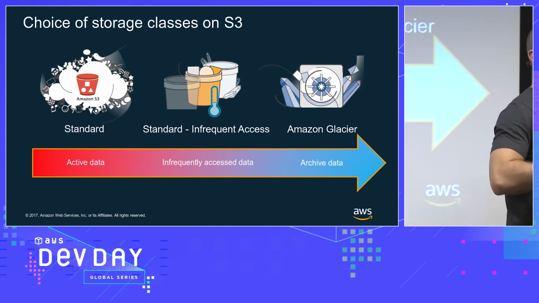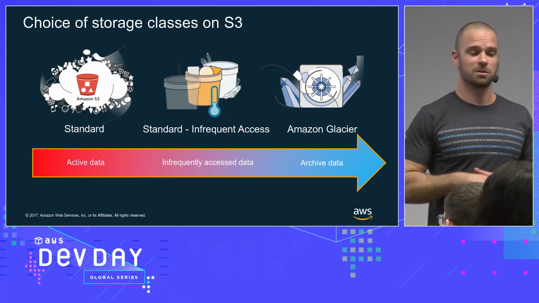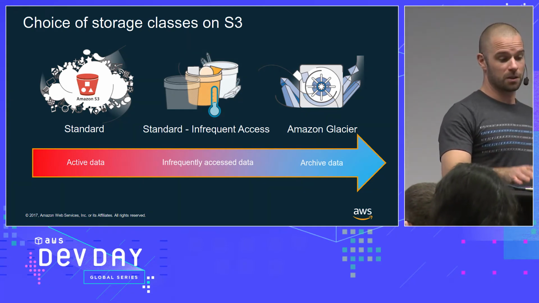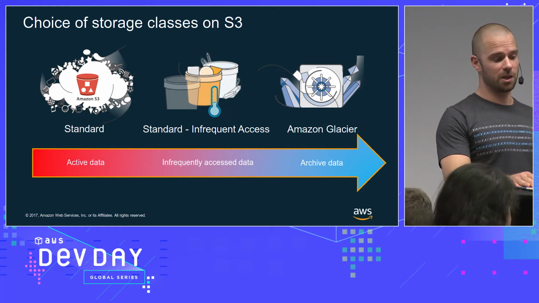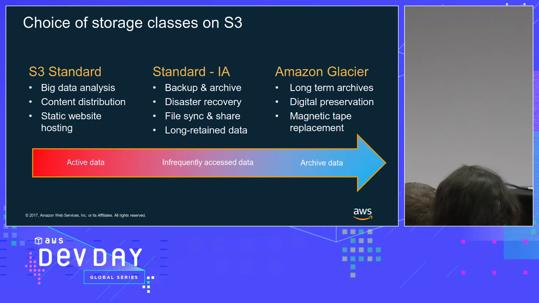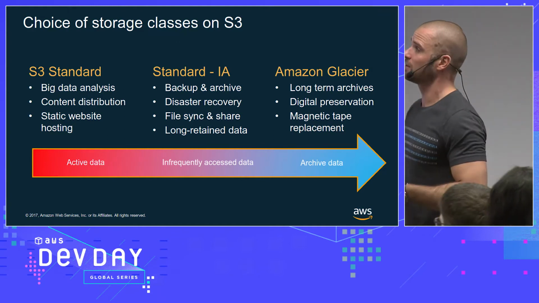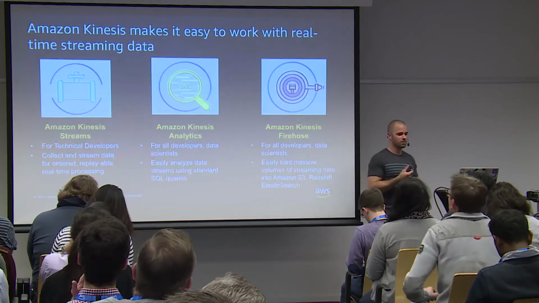So we leverage the number of accesses versus the speed. So if you don't have data that is accessed a lot, do not keep it in the standard. And those are the different classes where you would want to store the data.